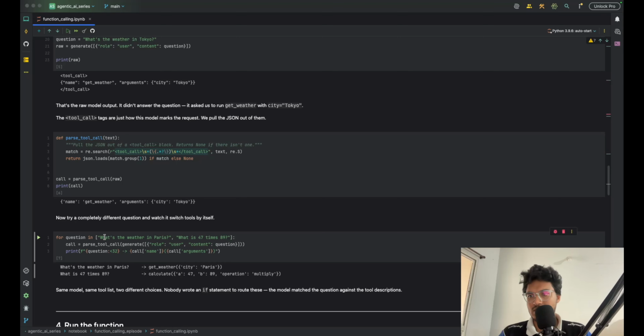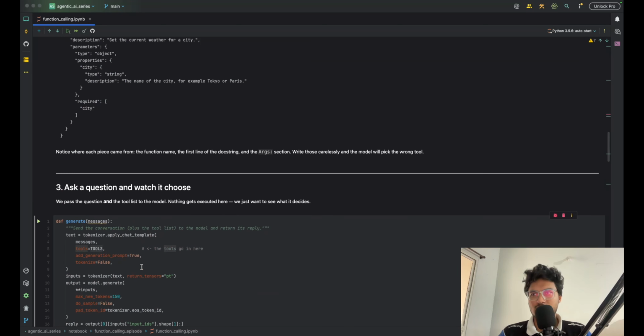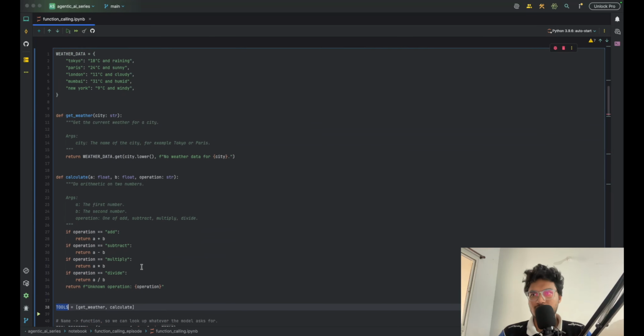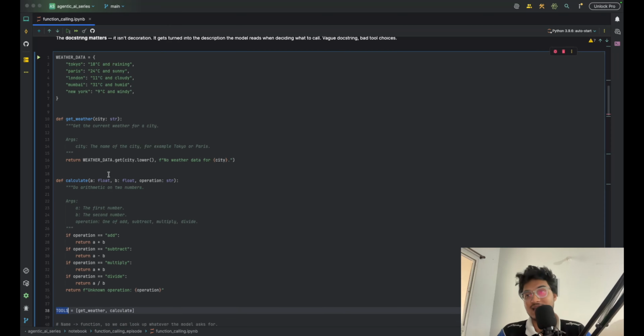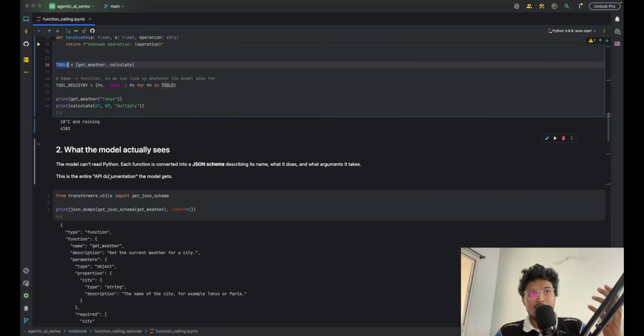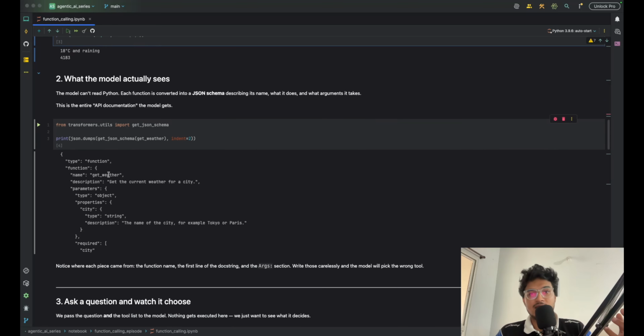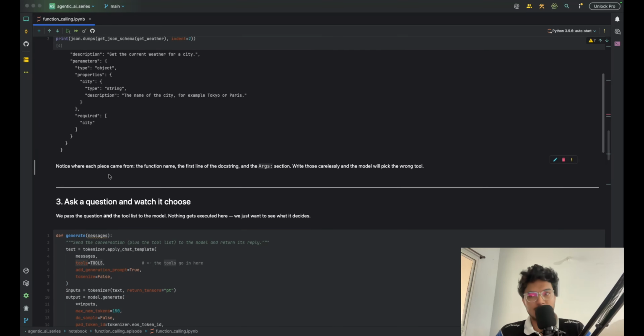Now let's suppose we are asking what's the weather in Paris. It knows which tool to use. Then that particular function will have some API keys, and it will make an API call to an external system and get some information. That will be passed again to the LLM, and then the LLM will represent it to us in a good, human readable format.